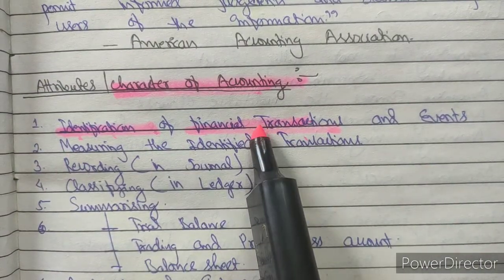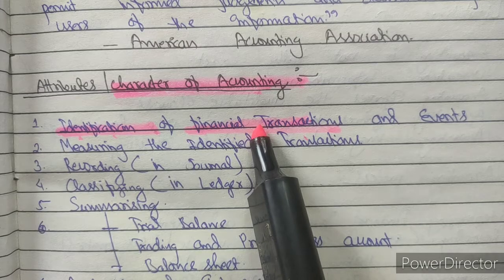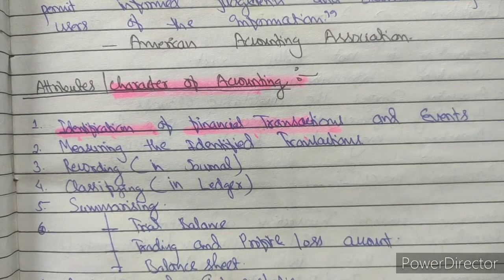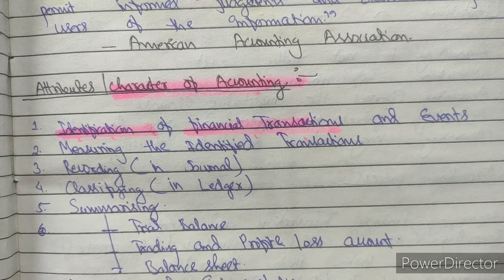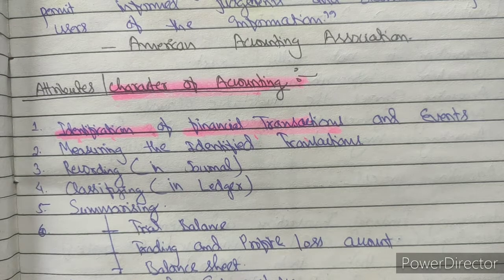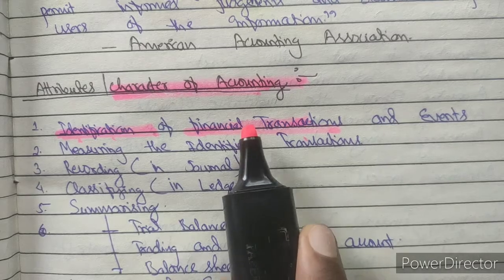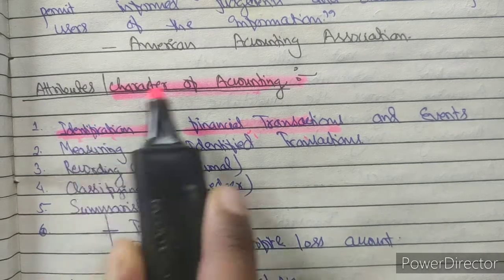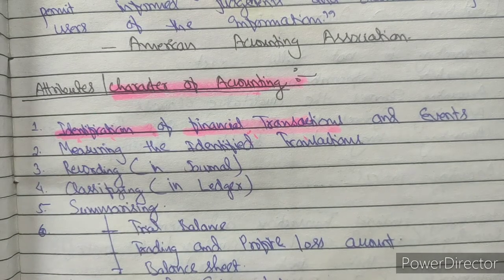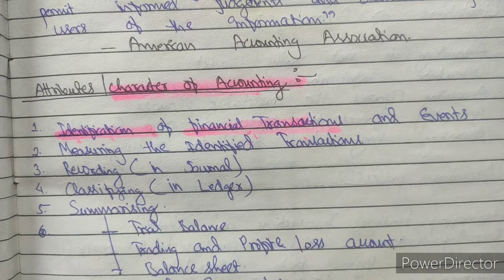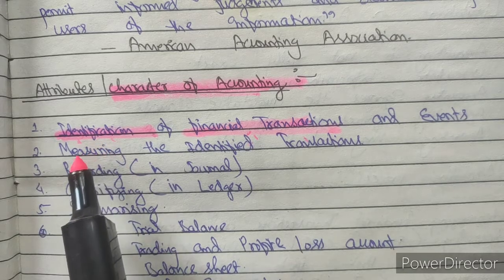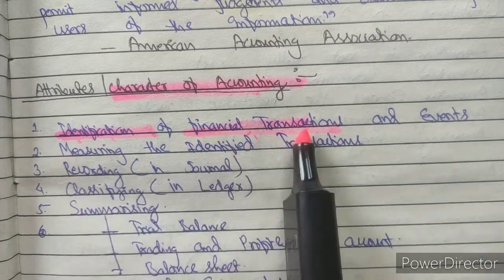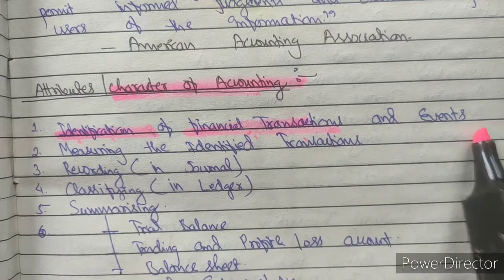What is a financial transaction? It means a transaction which involves money. Giving a product as a gift, or doing any work for a social motive or welfare purpose, is not a financial transaction. Financial transactions are transactions dealt with money, and only those transactions will be recorded. Something done for the purpose of any benefit or for social help is not a business transaction, and will not be recorded. This is the identification of the financial transactions and events.